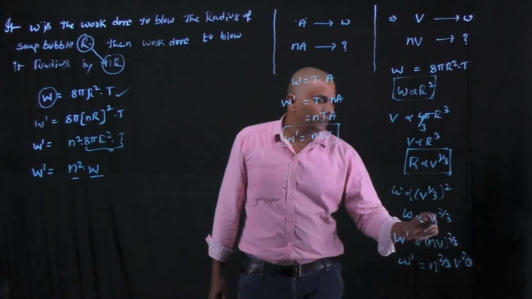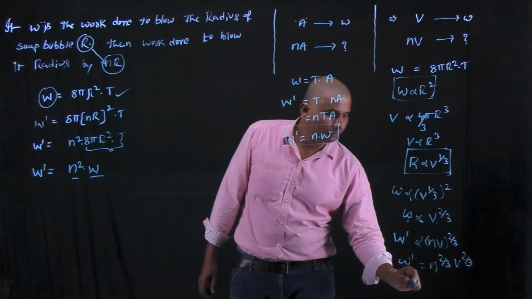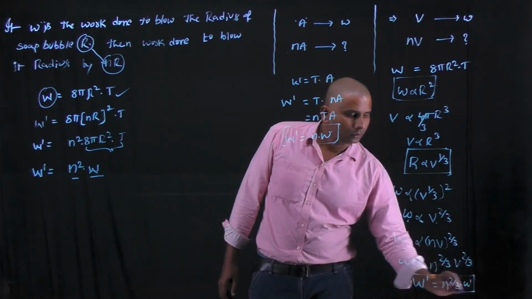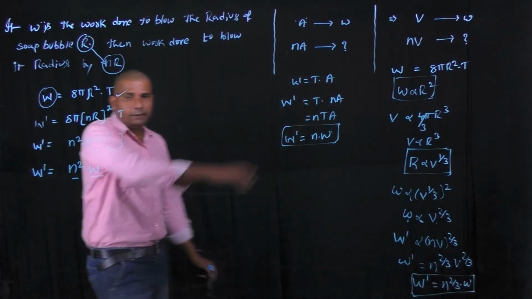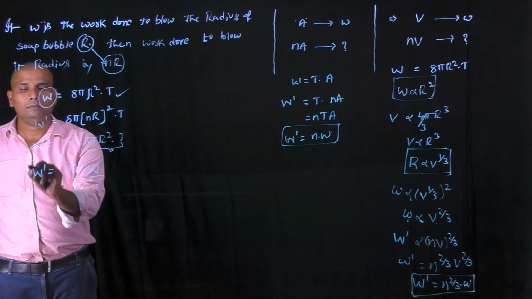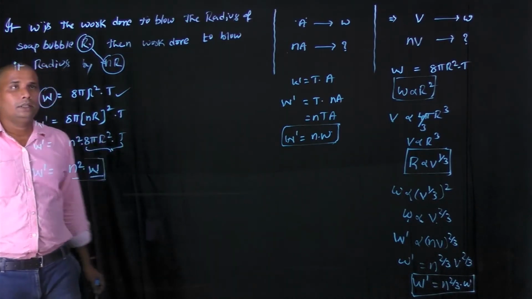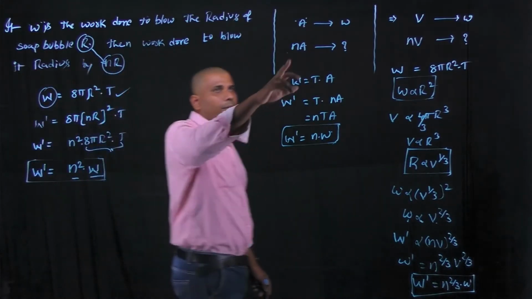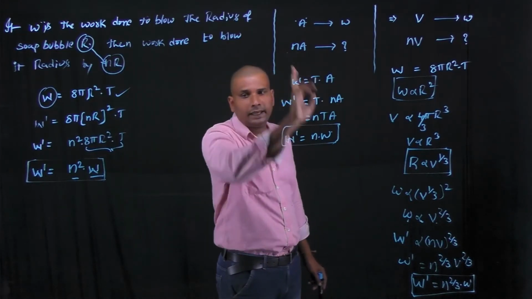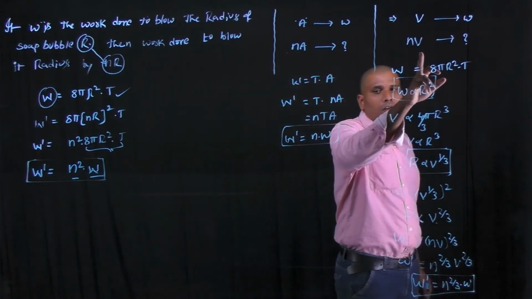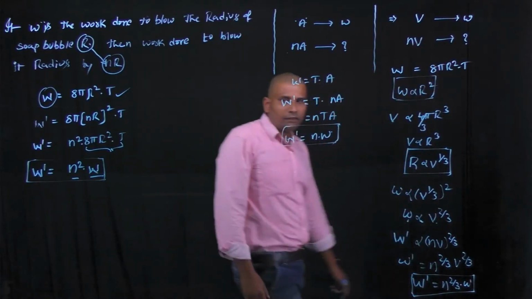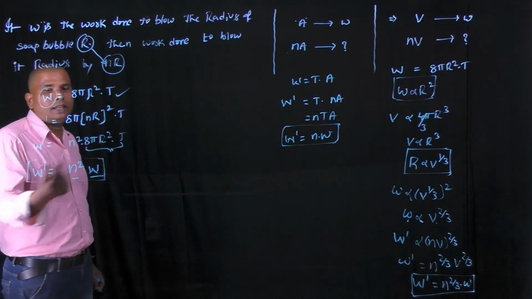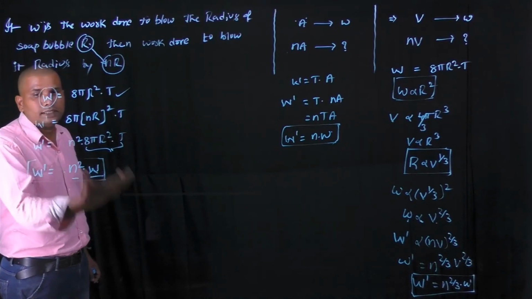V power 2 by 3 is nothing but W. By substituting the value, W dash equals n power 2 by 3 into W. Okay, in these three applications, if the radius of the soap bubble is increased by n times, in the second application, if the surface area of the soap bubble is increased by n times, and in the third application, if the volume of the bubble is increased by n times, then the final work done, in case the radius is increased by n times, is increased by n square times its initial work done.